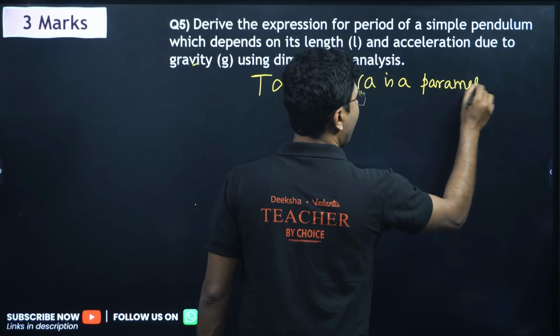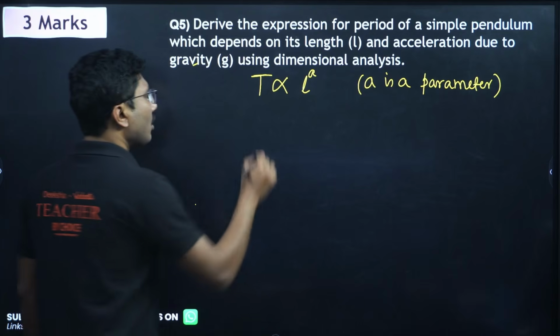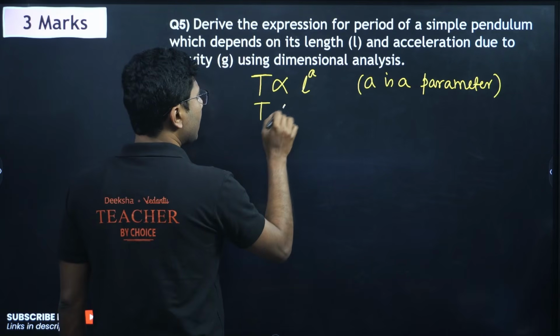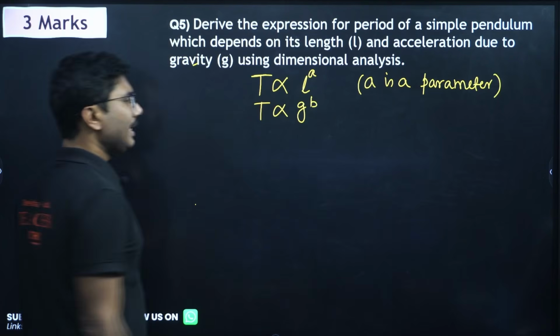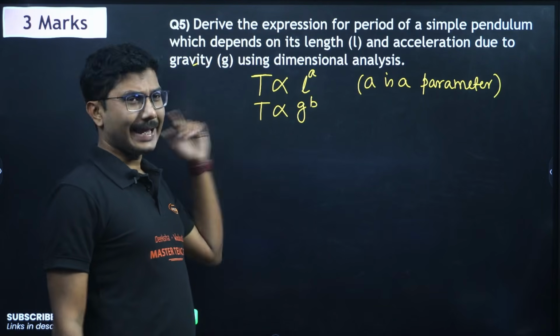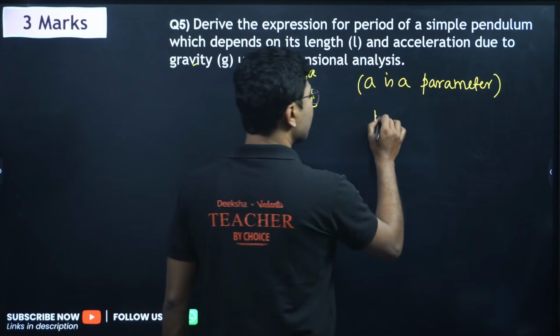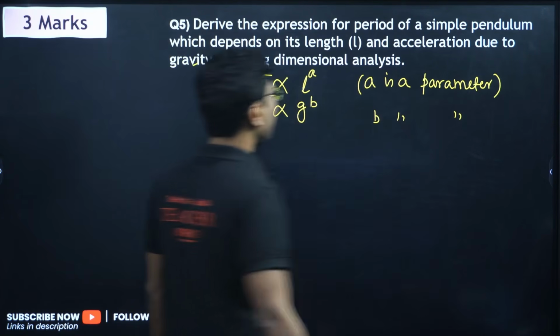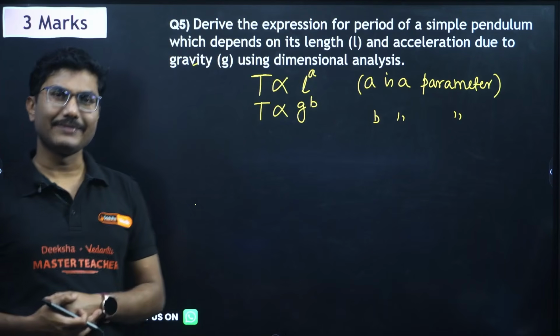Parameter means it's a variable number. It can be any value. And T is also dependent on acceleration due to gravity, so it will be g to the power of B. A and B may be same, may not be same, we do not know, so B is also a parameter. Now you have to find the value of these two parameters for this particular given case.